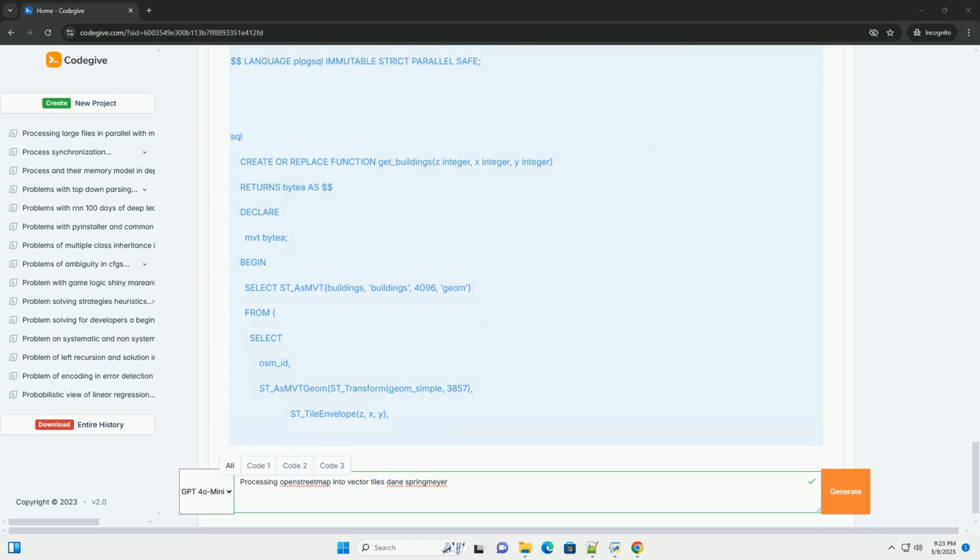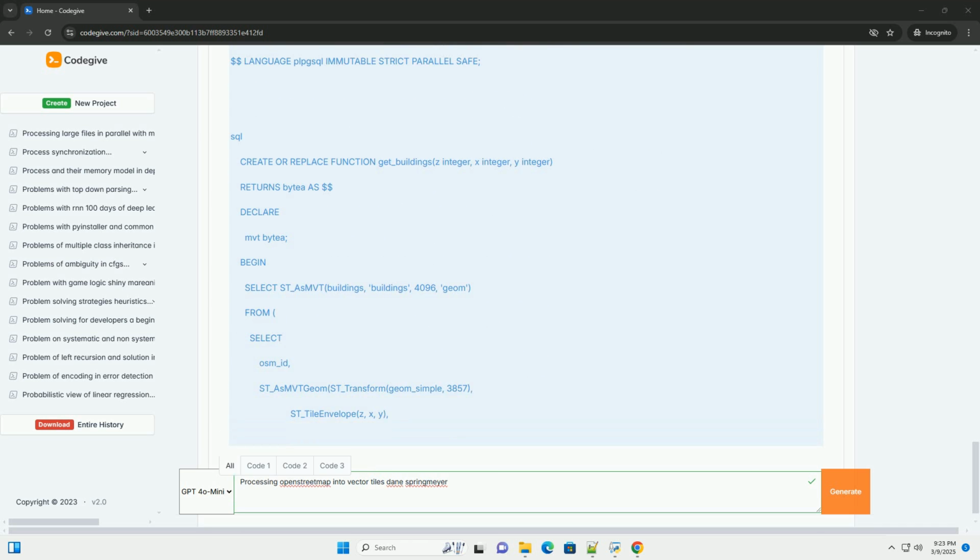Parallel safe allows the function to be executed in parallel, which can significantly speed up tile generation. This requires PostgreSQL 9.6 or later. Important considerations for queries: zoom levels. You'll likely need different queries for different zoom levels. For example, you might include more detailed features at higher zoom levels and simplify features at lower zoom levels. You can use case statements in your SQL queries to handle this.